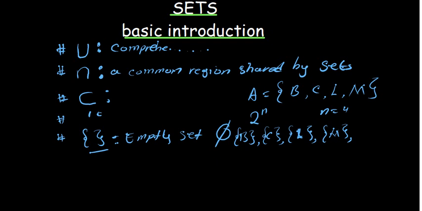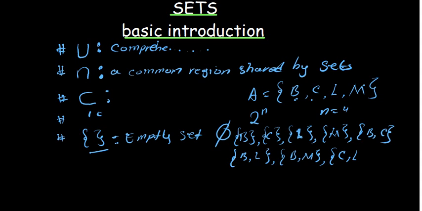Then from here we start pairing them. I'll pair B with C. Then I'll pair again B with L. I close. I'll pair B with M. I close. Then again I will start pairing. I will not pair B with C because I already paired. I will not pair C with B. I only pair C with L. I'll pair C with M.